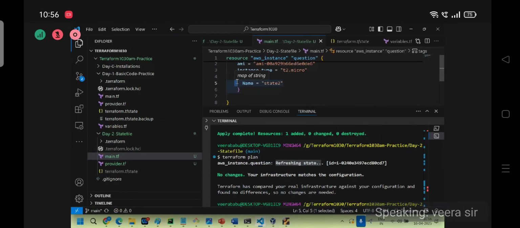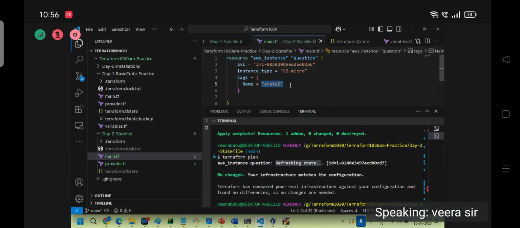I need this AMI, this instance type, this tag. Now tell me, is my state file giving preference to desired state over current state, or current state over desired state? Desired state over current state only. Then only you are able to control Terraform. Current state to desired state: if anyone does changes in the remote directly, that will update here.